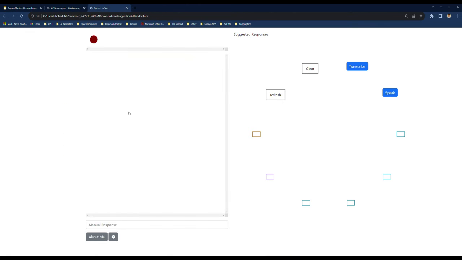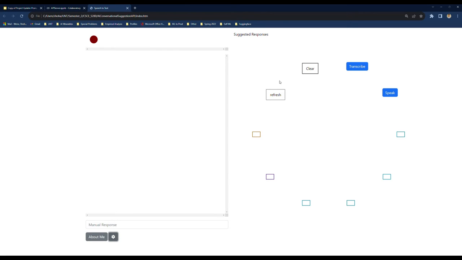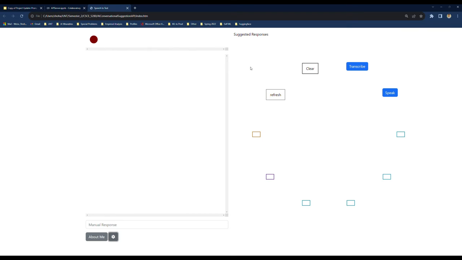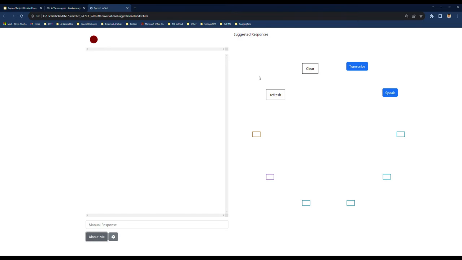The UI right here has an option to decide what the API endpoint is, so we paste our ngrok API endpoint, and then we can make use of this to run all of our models. We can also put information in the about me. My name is Shoham. I like the color green. So let's start having a conversation and see how this can help us.